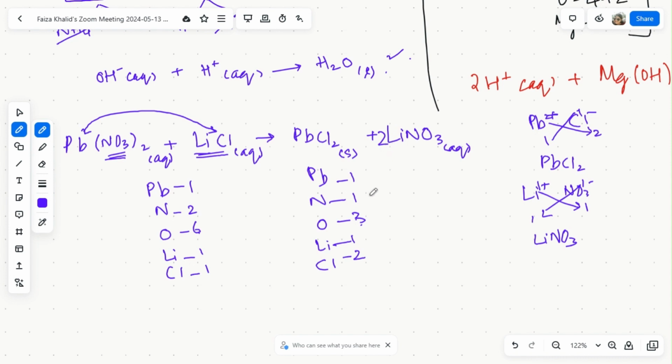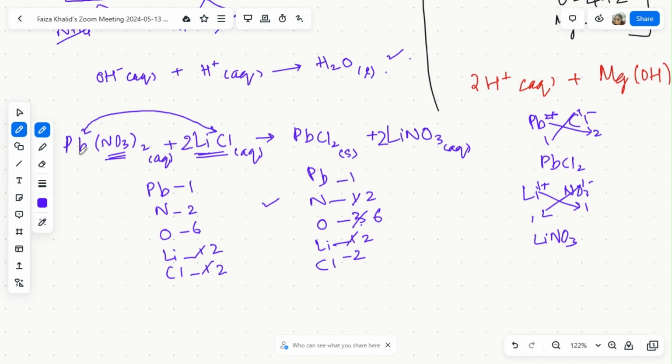And when I write 2 over here, what will happen? This nitrogen will turn into 2, and this oxygen will turn into 6. Nitrogen is also balanced now, but lithium is not balanced, right? So it is 2 over here, and with chlorine also it's 2. So I will write 2 over here, and then these two will cut out, and I'll write 2, 2 over here. So I'm now 100% sure I have not made any error.